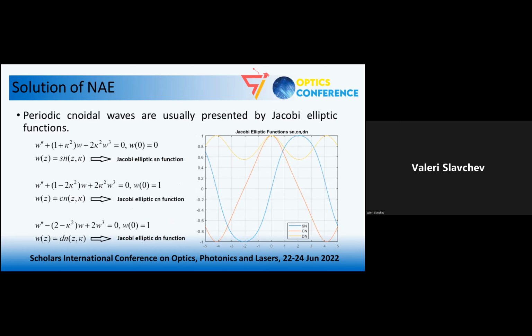So what are periodic cnoidal waves? They're usually presented by Jacobi elliptic functions, and these two types of equations have these solutions here. The first one gives the Jacobi elliptic sine function presented here on the graphics by the blue line. The second one is a Jacobi elliptic cosine function given by the red line. And the last equation has a solution in the form of the Jacobi elliptic delta function presented by this yellow line here on the graphic.